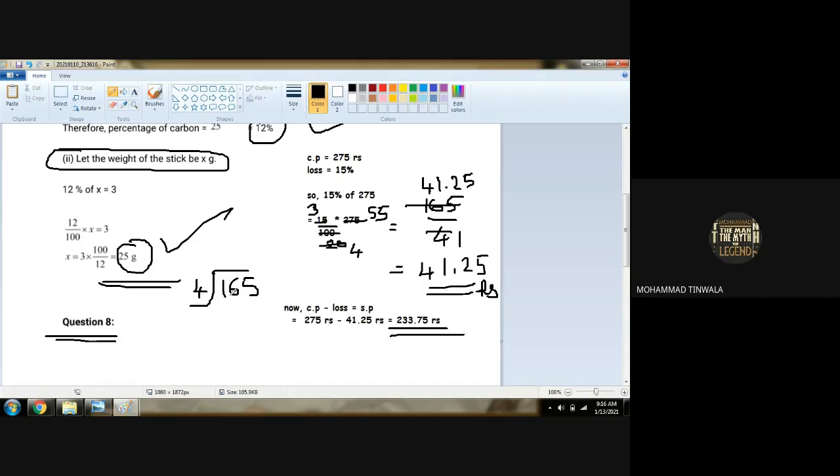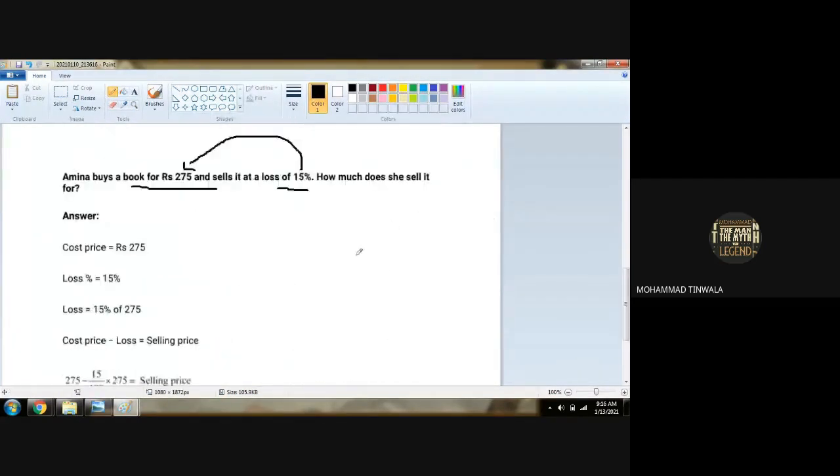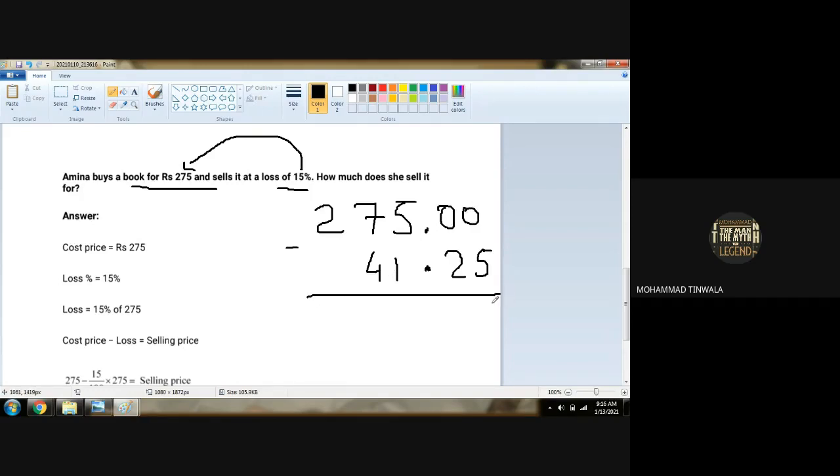This will be calculated. Now, if we calculate here, 275 minus 0.25, right? Yes. Here decimal will be under decimal, we place 00 here. Am I clear to everyone?